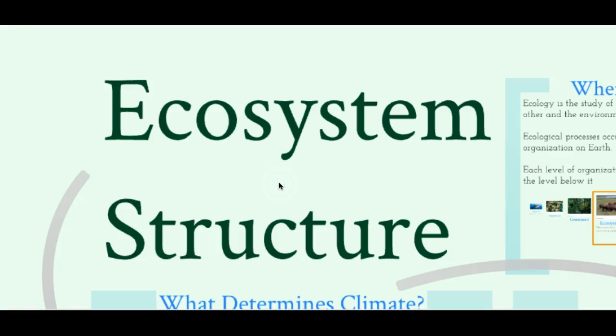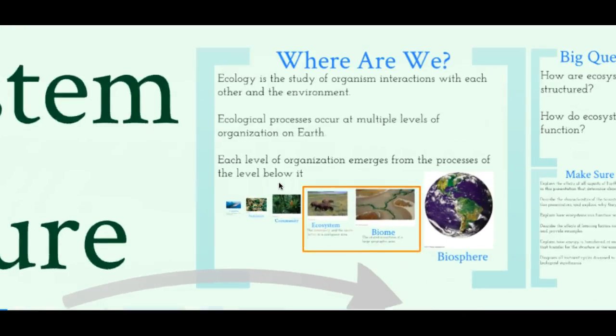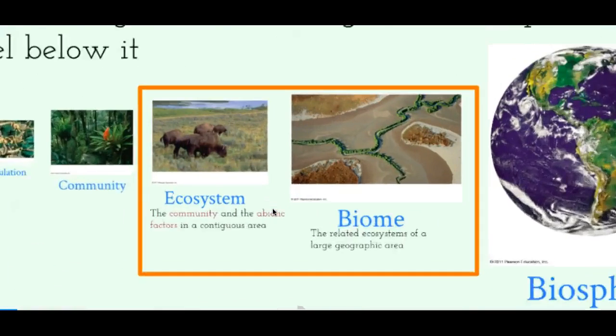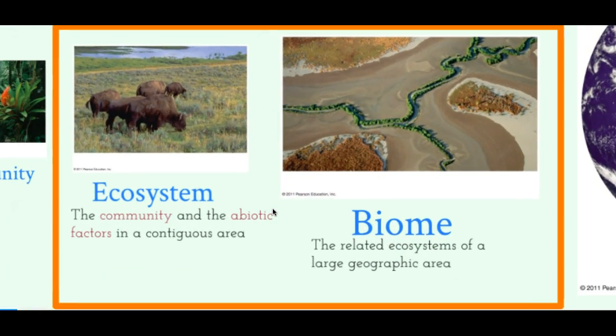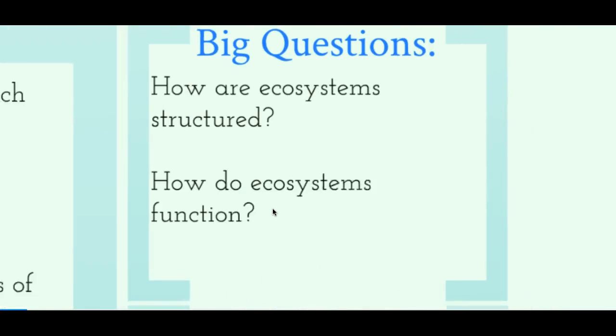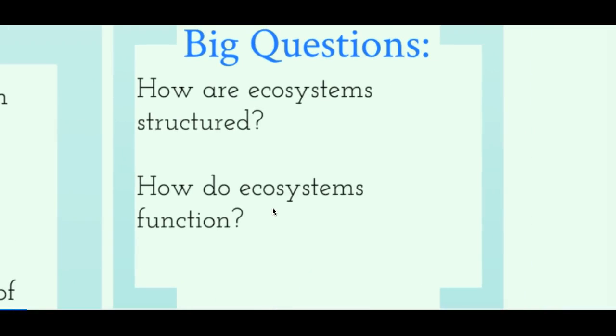In this video, we're going to talk about ecosystem structure. We'll focus mostly on ecosystem, which is the interaction between the biotic and abiotic factors, as well as biome, which is a larger area that has similar climate, precipitation, temperature, and all that. And there are certain characteristics of each biome.